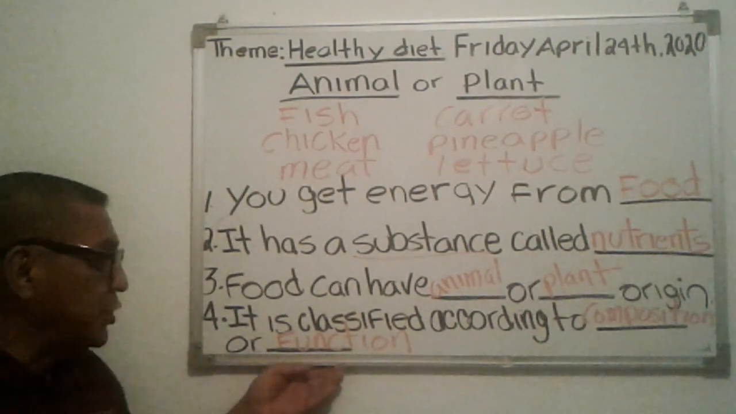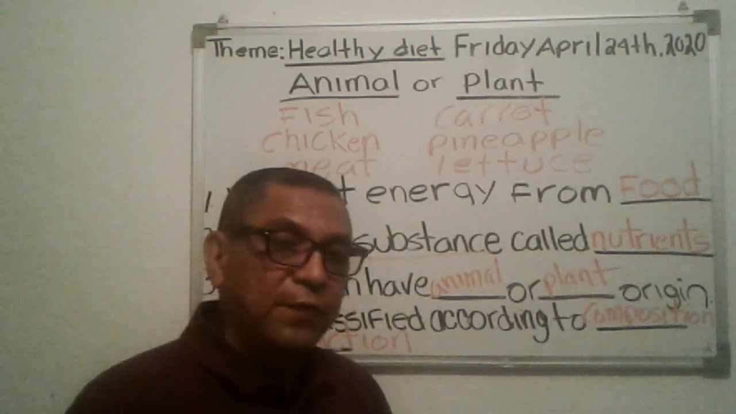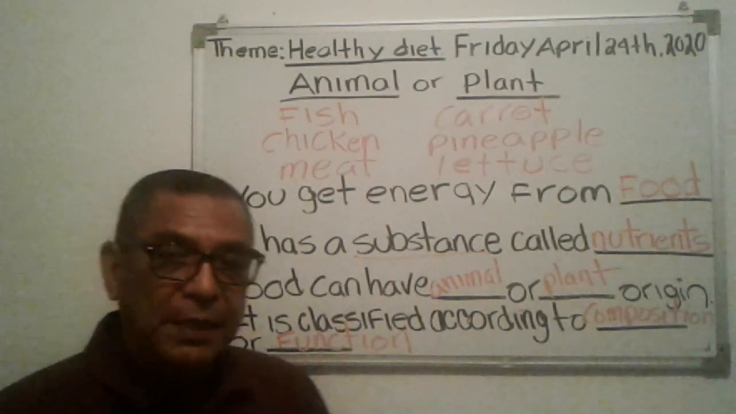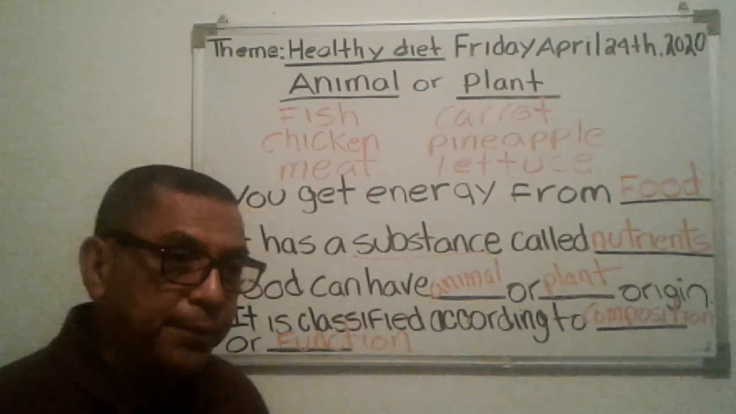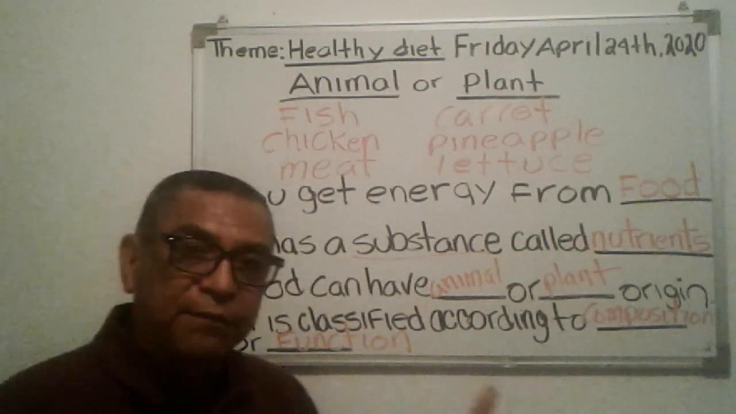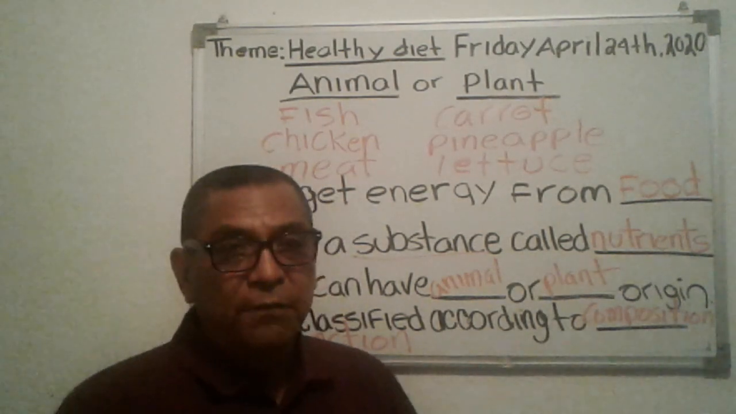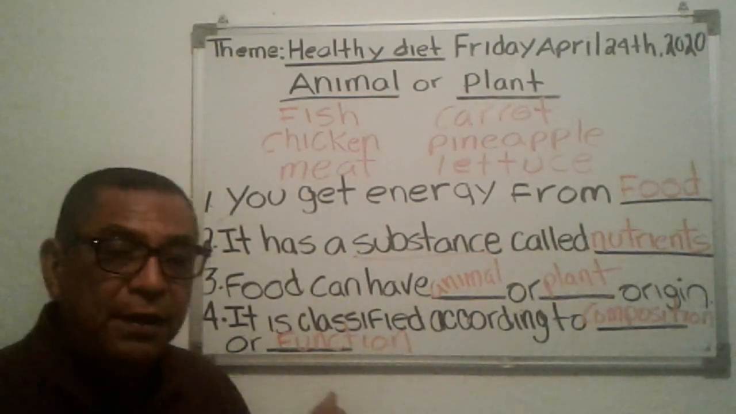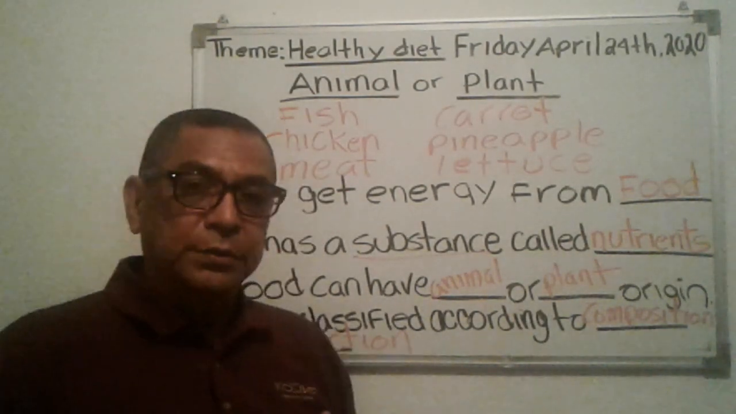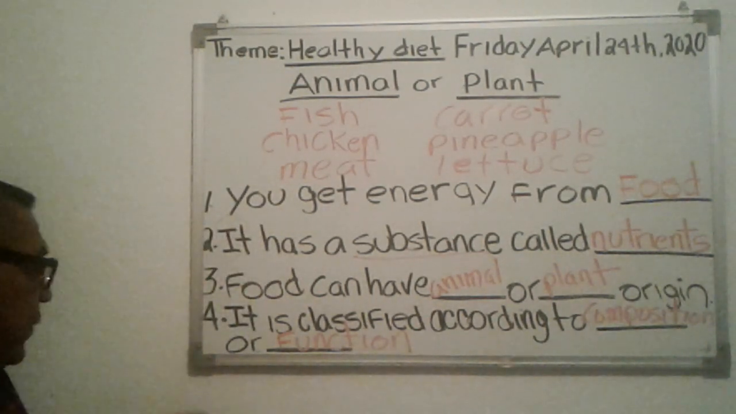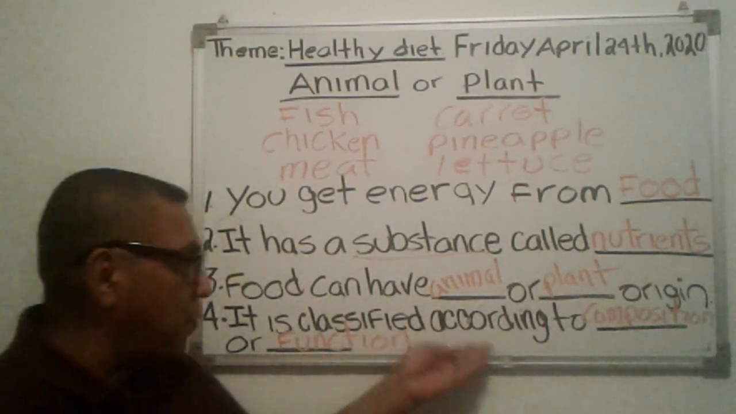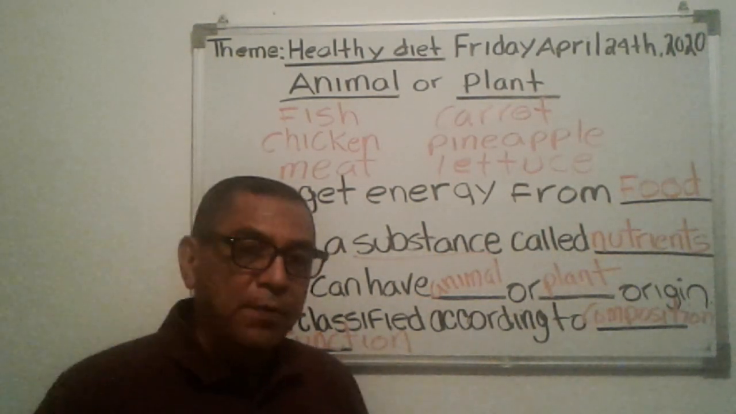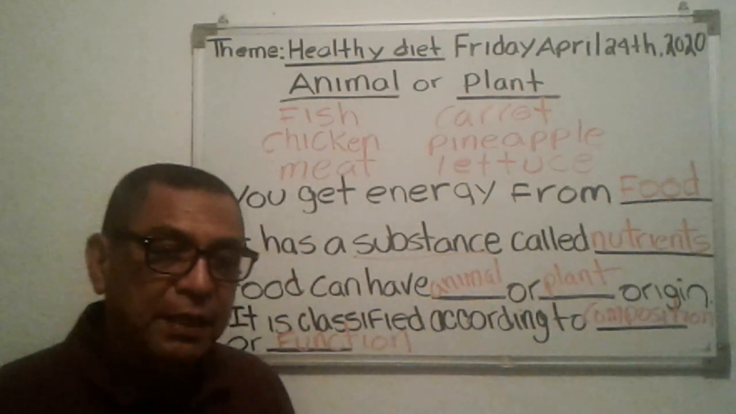And the function, different foods have different functions. For example, the function of fruits and vegetables is to make us strong. And there are other foods that have different functions. For example, like we saw in the last video, like fish. The function of fish is to make us grow. Okay, so we learned that food also is classified according to its composition and its function. So that would be for today. This would be the second video.